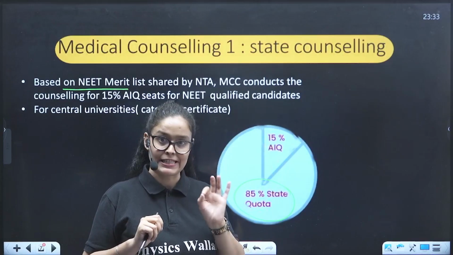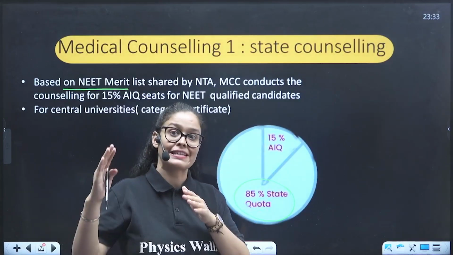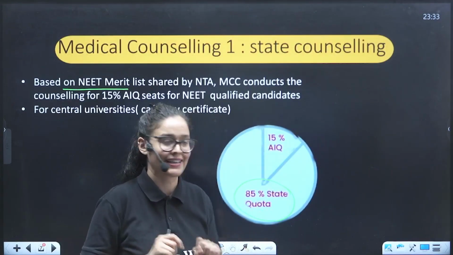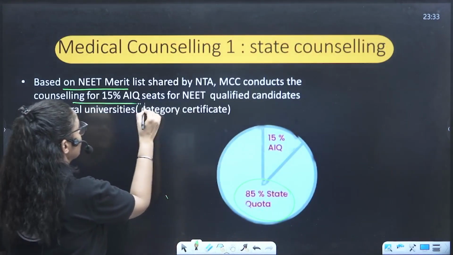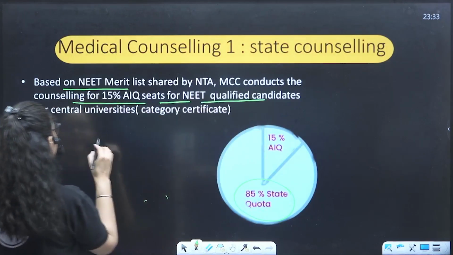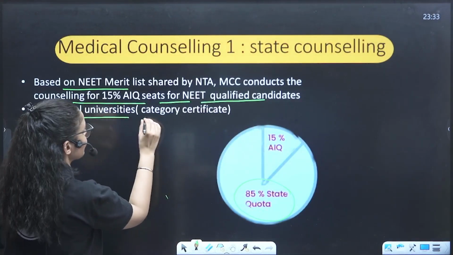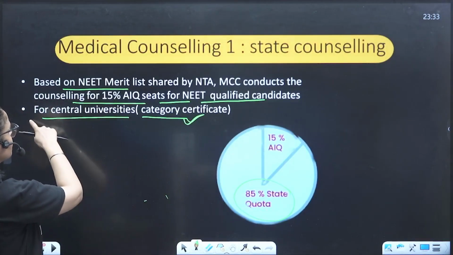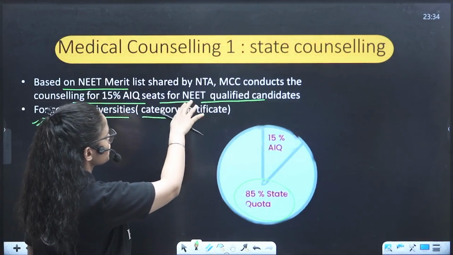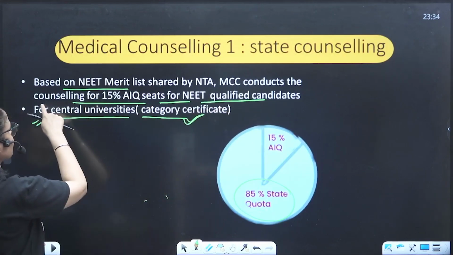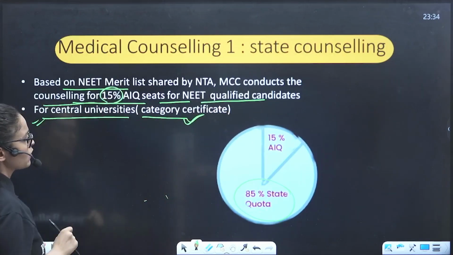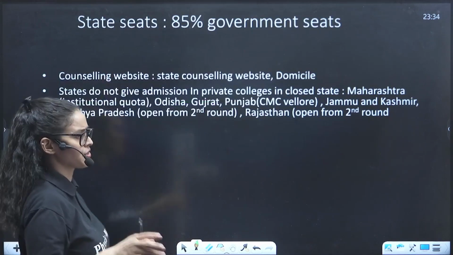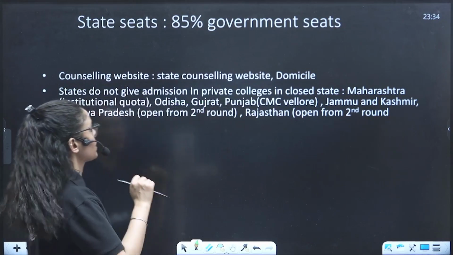In all the states, I'm talking about the state colleges, not the central ones like AIIMS, because those are all 100% under MCC, not the state. So dear students, 15% all India quota is for the NEET qualified candidates. For central universities, category certificates are also needed. Based on the NEET merit list shared by the NTA, MCC conducts counseling for the 15% all India quota seats and also for all the central universities, and you also require a category certificate for the central and all India quota.